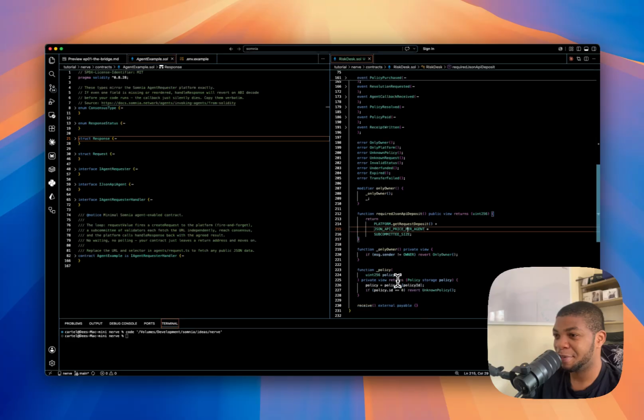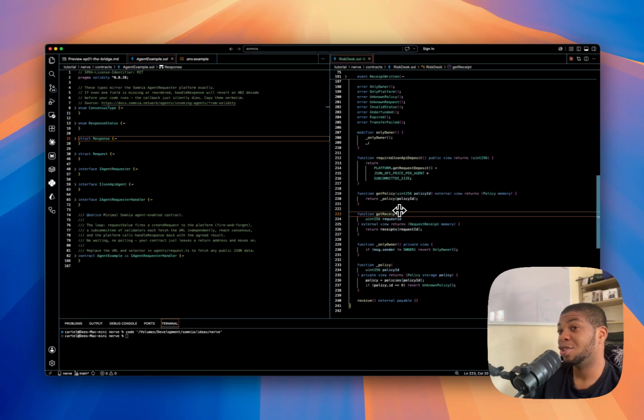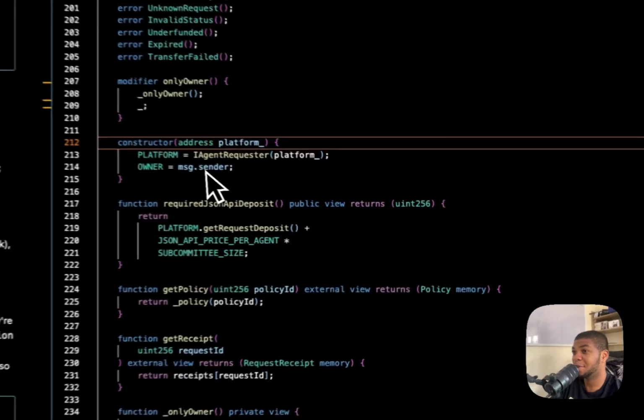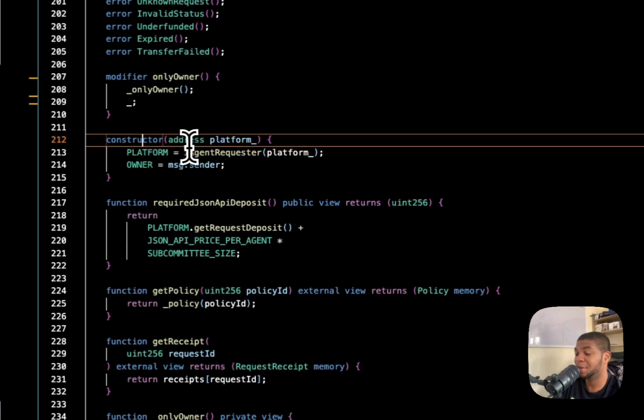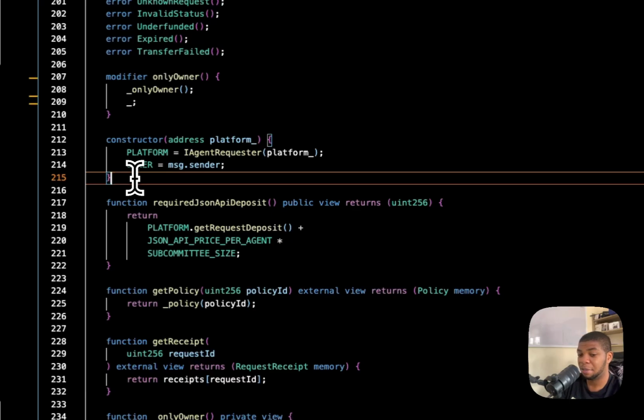Let me just create a few getters. Get policy and get receipts are just really so the tests and the dashboard can read from inside of the contract. We forgot to put in the constructor that sets up the variables. And so there's a constructor, and I'll just start plumbing right away.